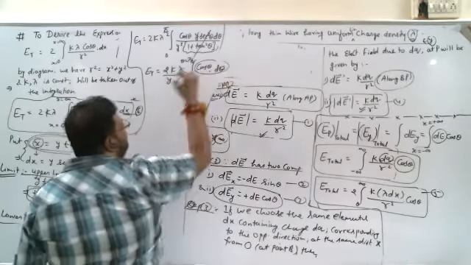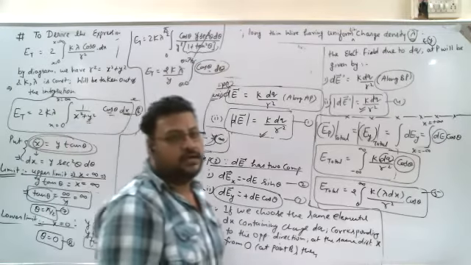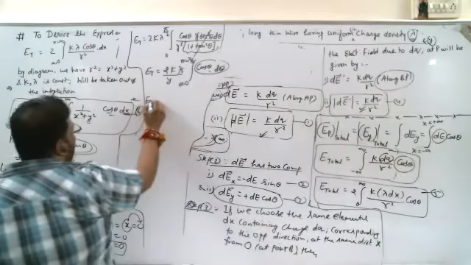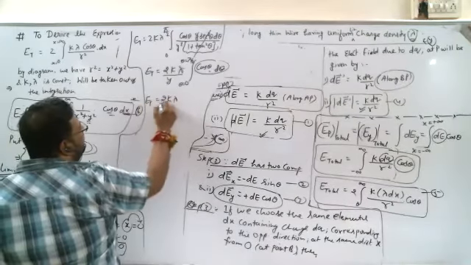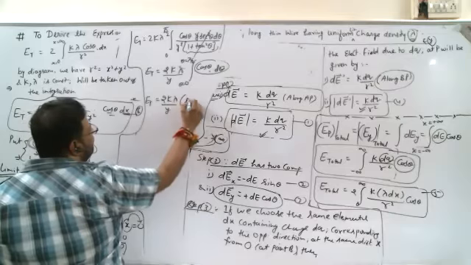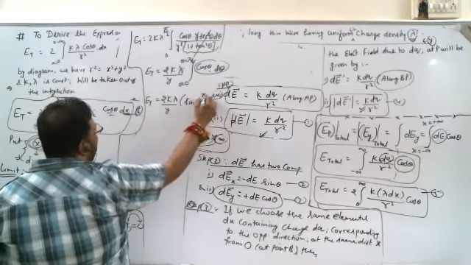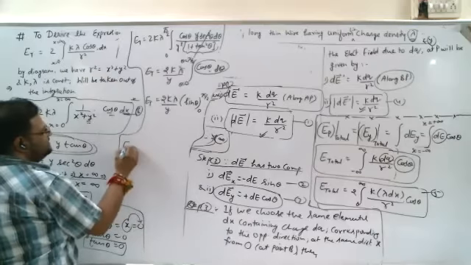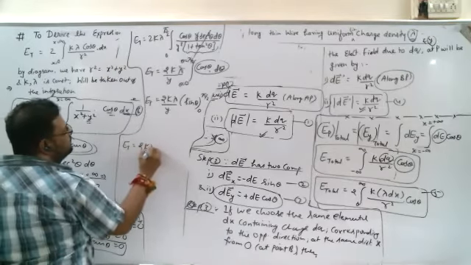Now, what is the integration of cos theta with respect to theta? It would be sin theta. So we get 2K lambda upon y, sin theta. Yes, what happened? Just let me finish it. It's about to finish, then ask whatever you want to ask.